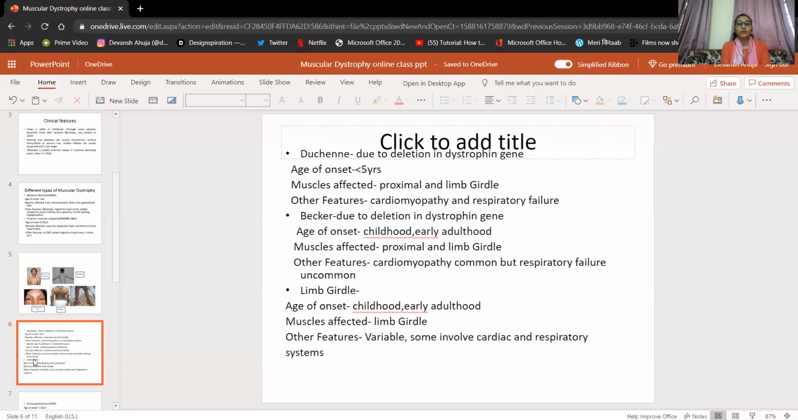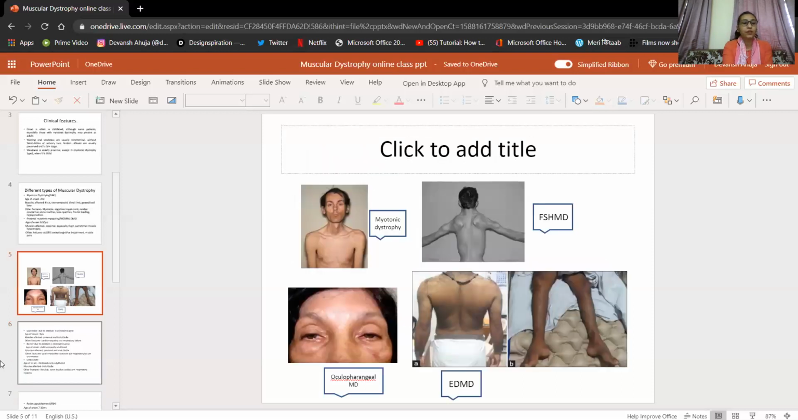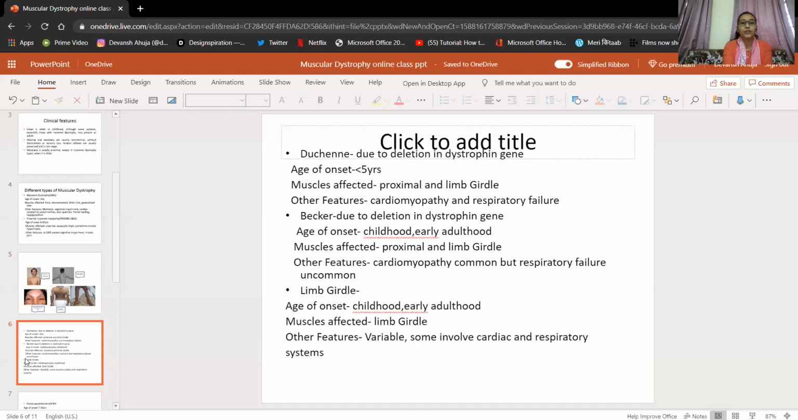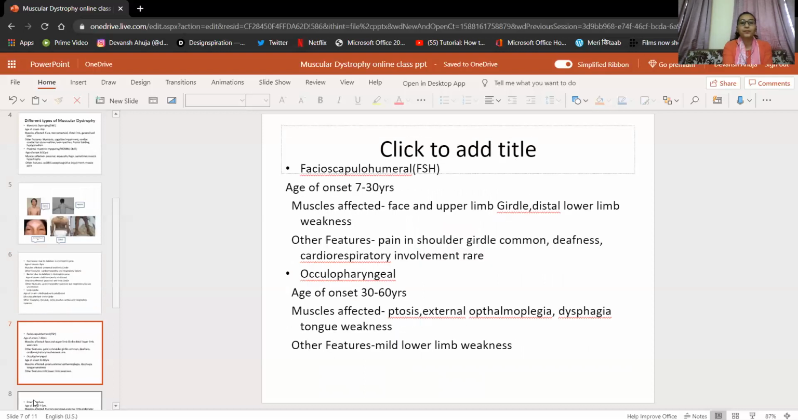So the next type of dystrophy is limb girdle. In this dystrophy, age of onset is childhood, same as early adulthood, and limb girdle muscles are affected. The other features are variable. Some involve the cardiac and respiratory systems. So these are some of the features of the muscle dystrophies. Next, we'll go to the other types of dystrophies. Let's see the next slide.